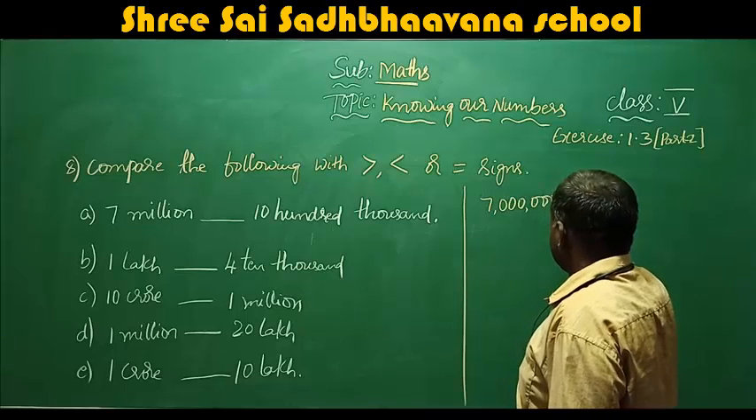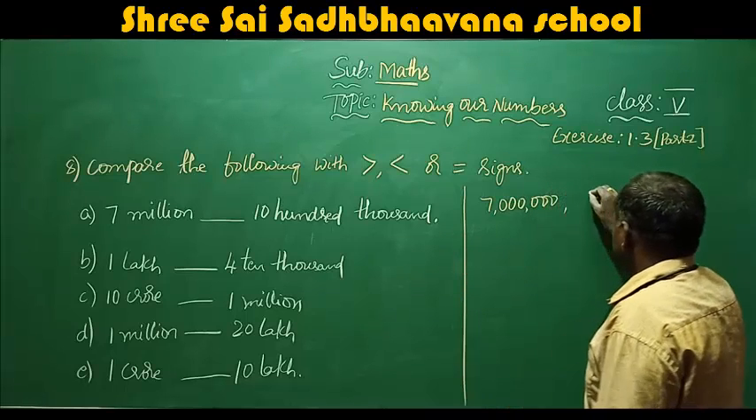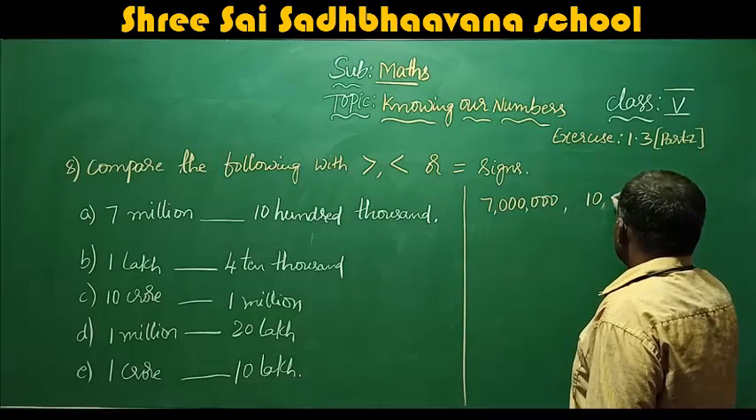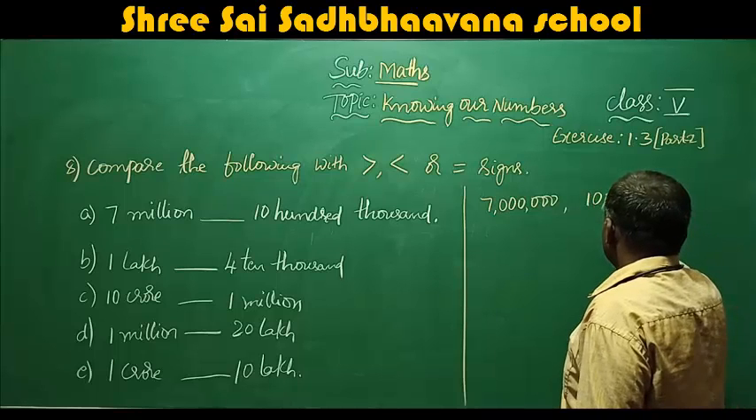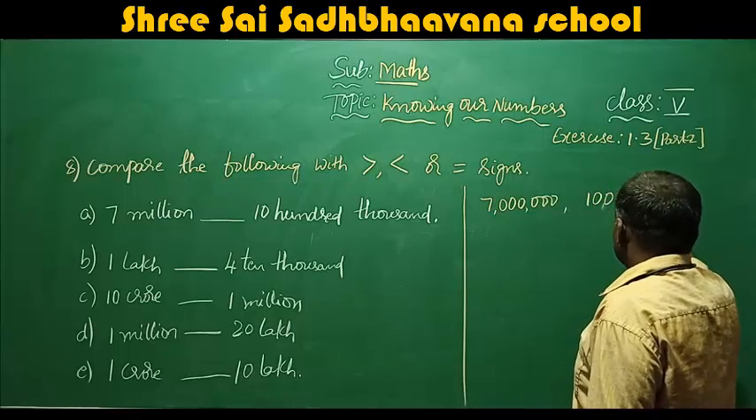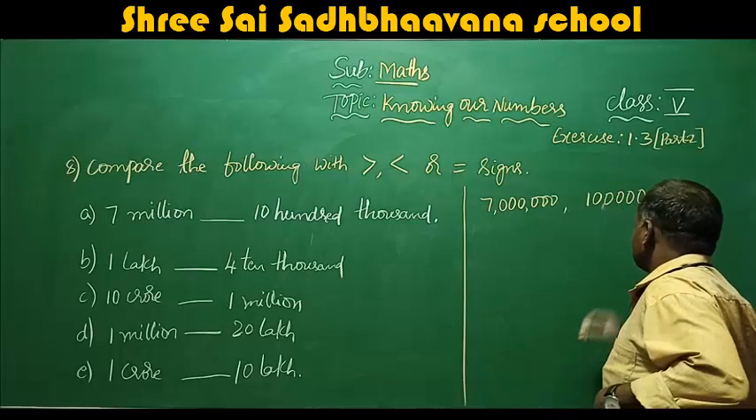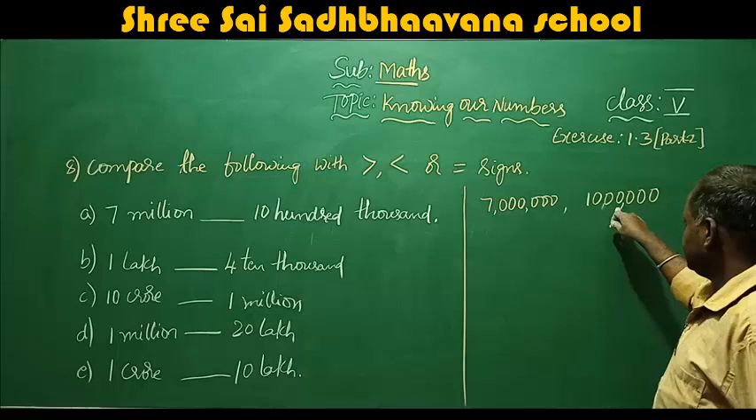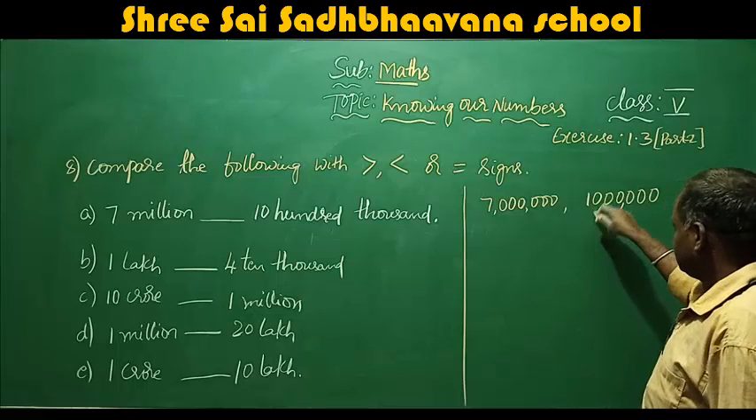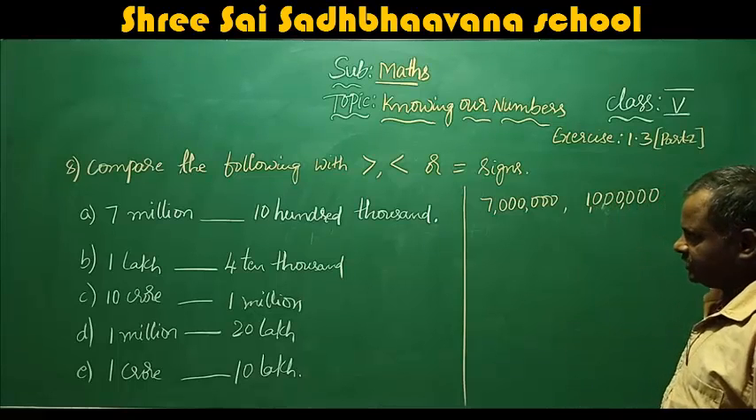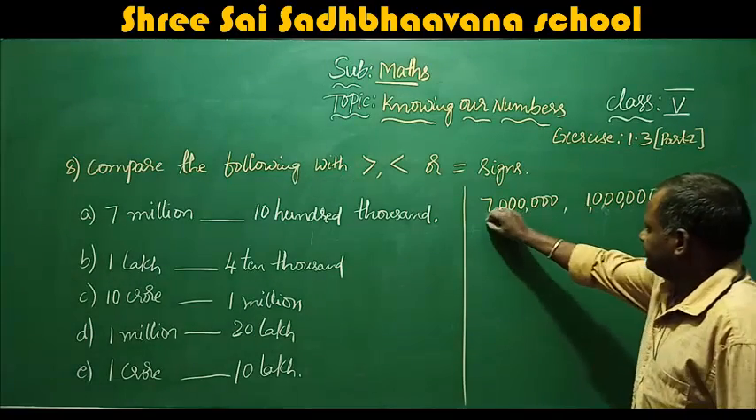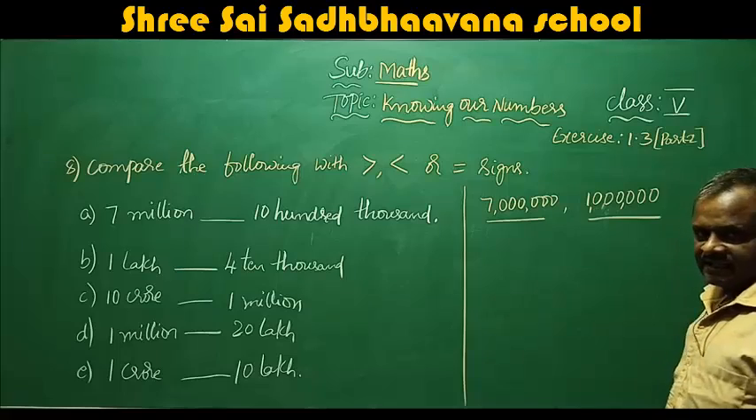This is 7 million. 10,100,000. That means, unit, 10, 100,000, 10,000, 100,000, that is 10,100,000. Okay. Here, which is the greater one?